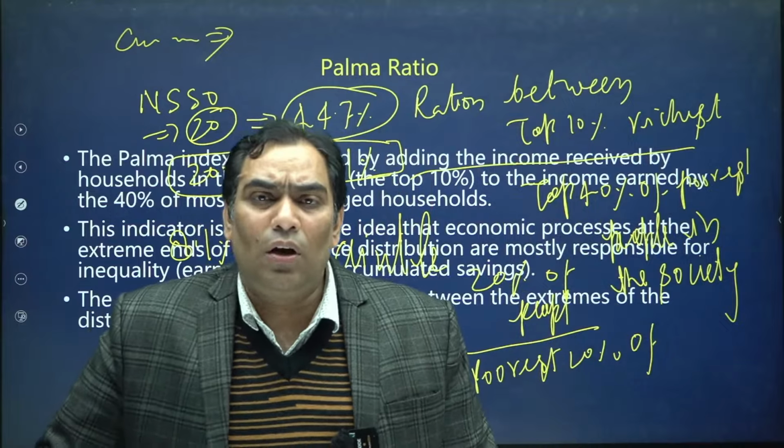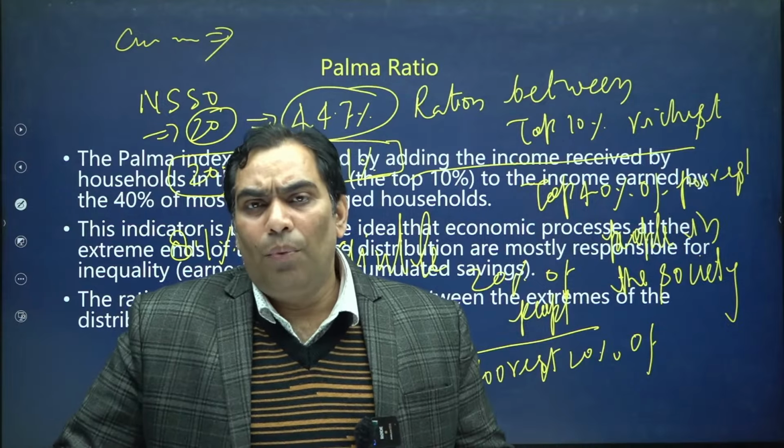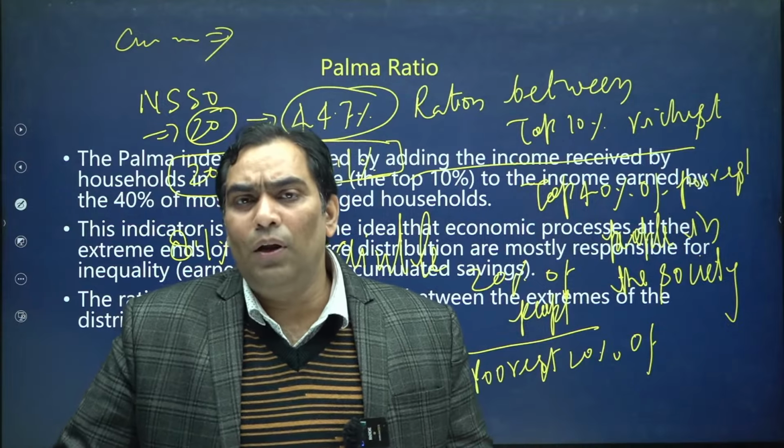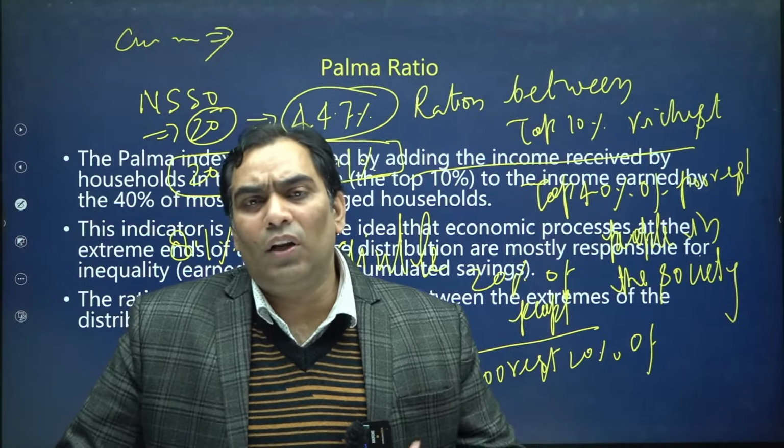Quantile ratios represent the relationship of resources between the richest 20% and the poorest 20%. And what is that ratio?